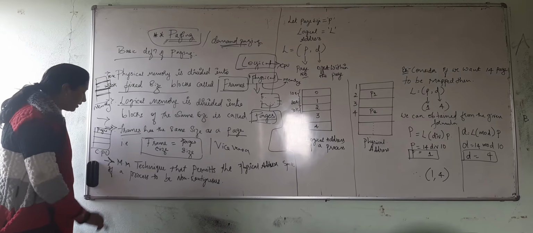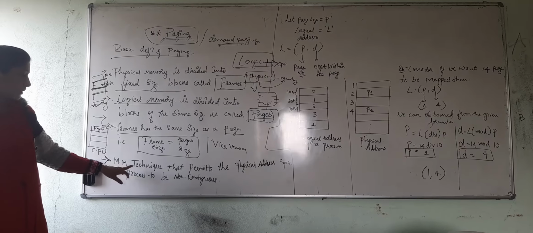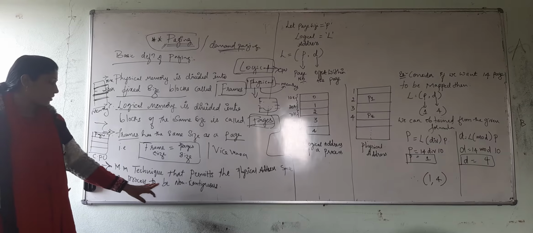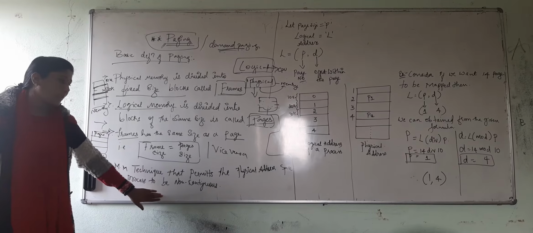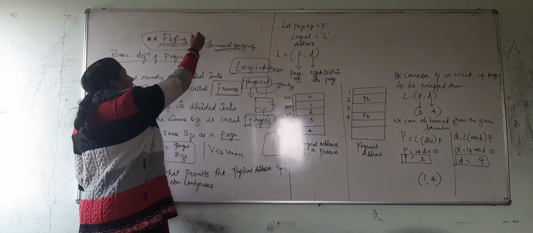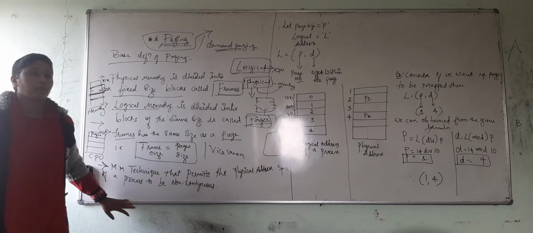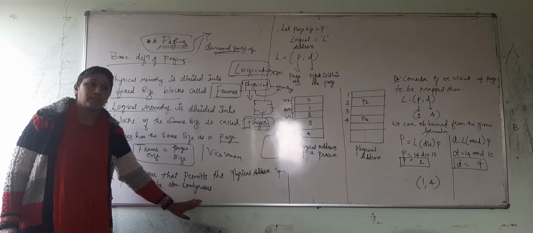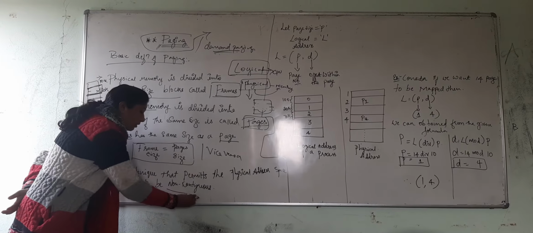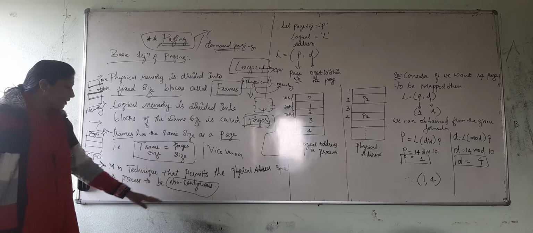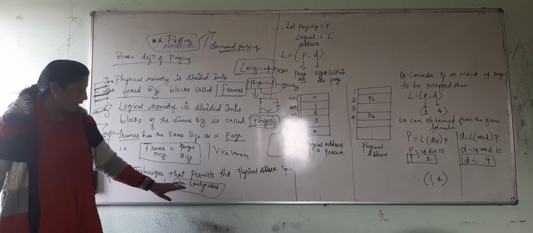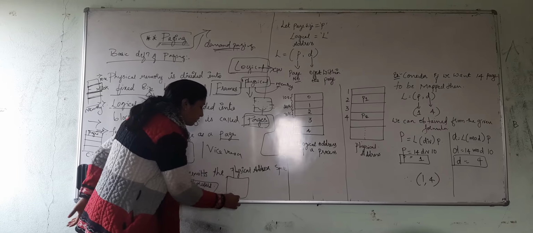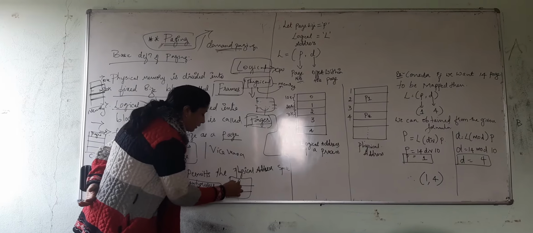Now the third point: paging is a memory management technique that permits the physical address space of a process to be non-contiguous. What is the meaning of this? As I told you in the difference between contiguous and non-contiguous, paging is an example of non-contiguous memory allocation. Here the processes stored are not in a continuous fashion.